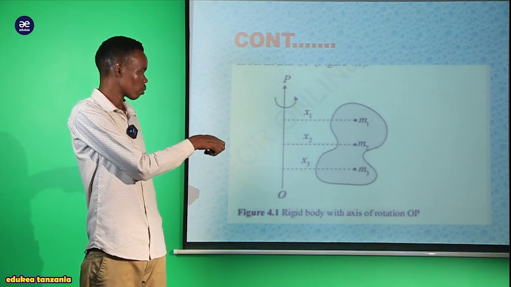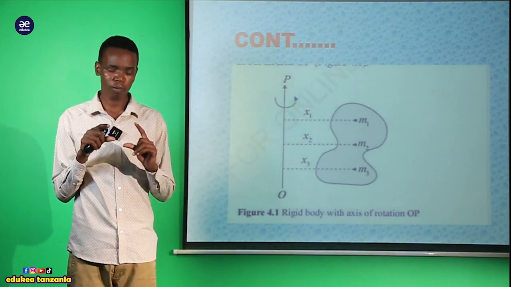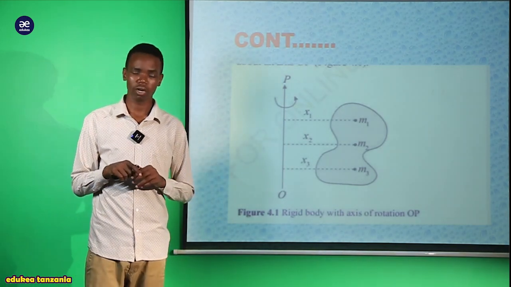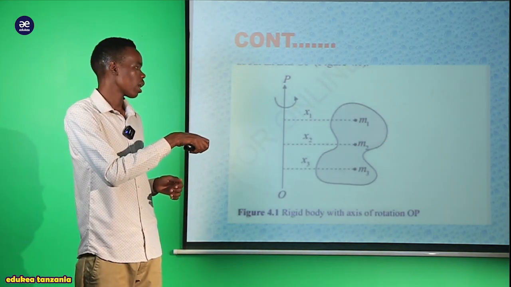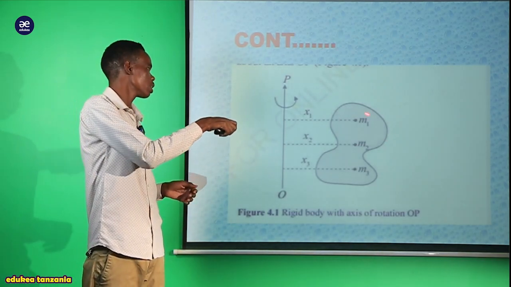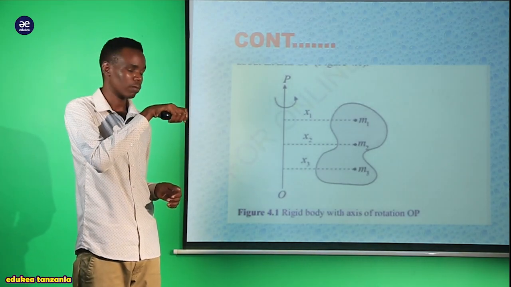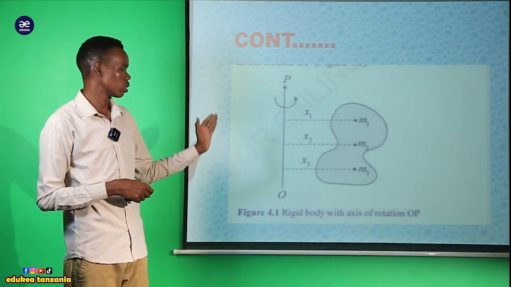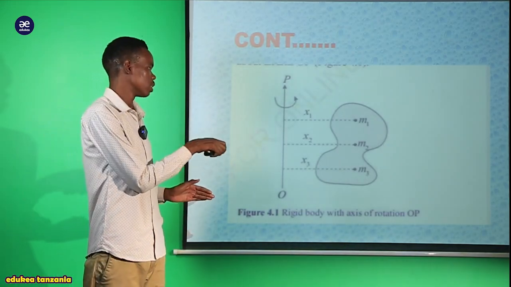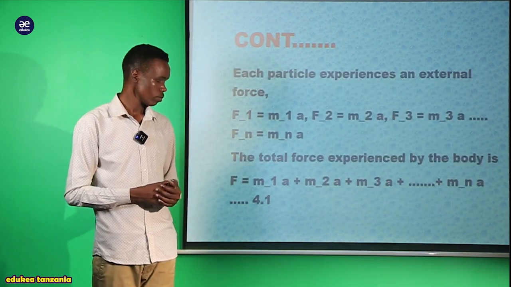Pamoja na hii hapa tunaona kuna x1, kuna x2, kuna x3. Hizi zina indicate the distance ambayo ile object imebini concentrated. And we see that this irregular object tries to move around the fixed axis. They try to rotate around the OP at the distances x1, x2, and also x3.